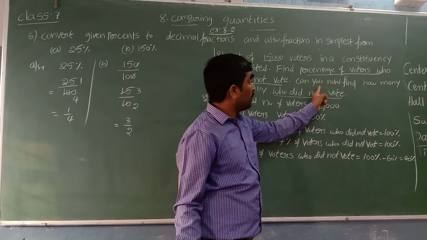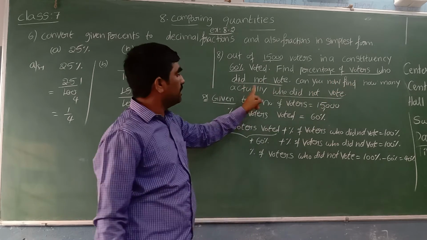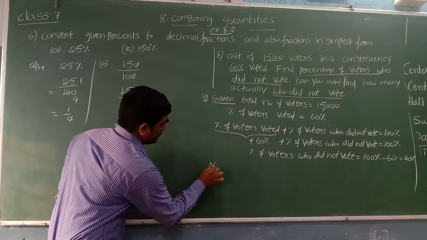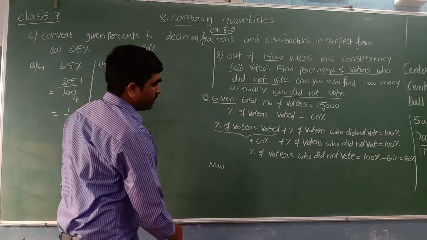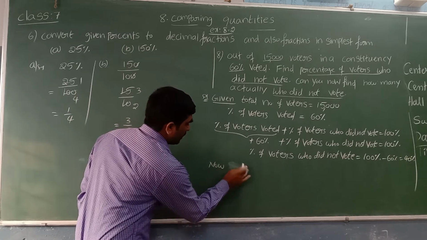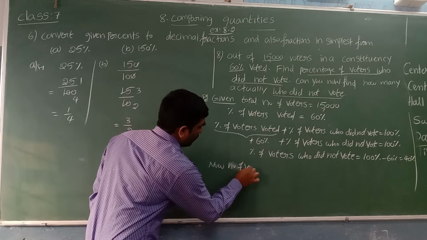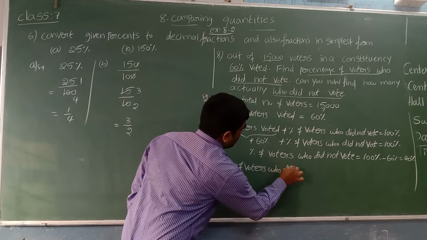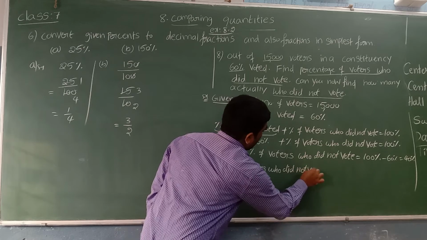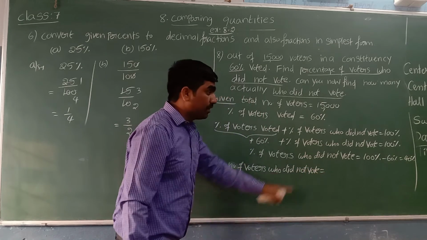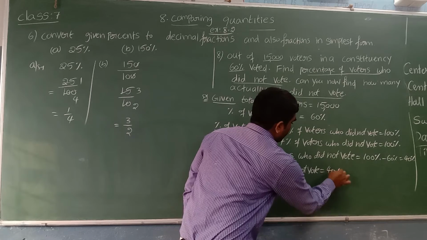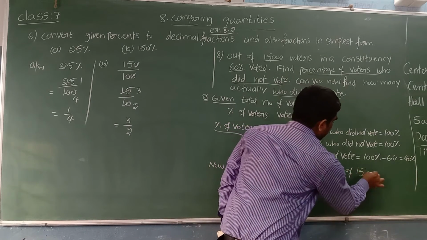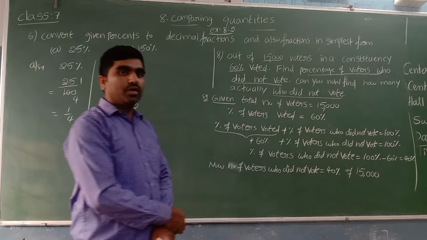Now they are asking, can you find how many actually did not vote? We can write: number of voters who did not vote is equal to 40% of 15,000.